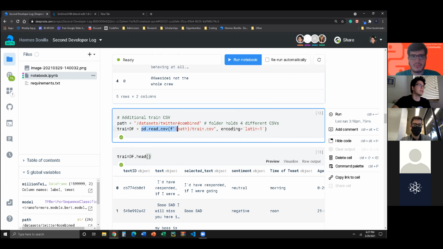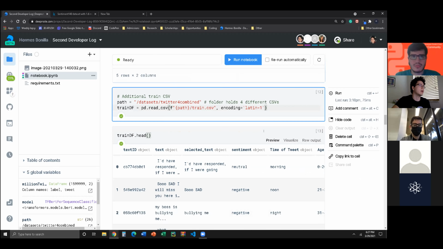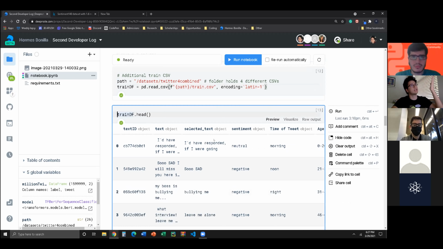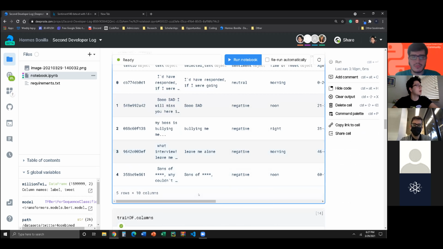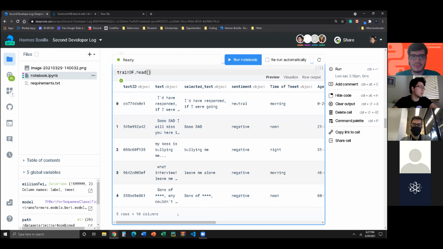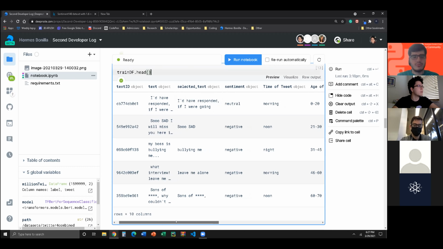And so we're reading the CSV, just like we did before. And now we actually have our thing. Let's check out how it looks. It looks a lot better than the other one. It actually has column names, which is really useful for what we're doing. So far, the data looks good.